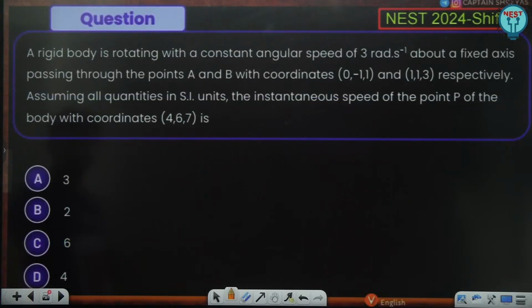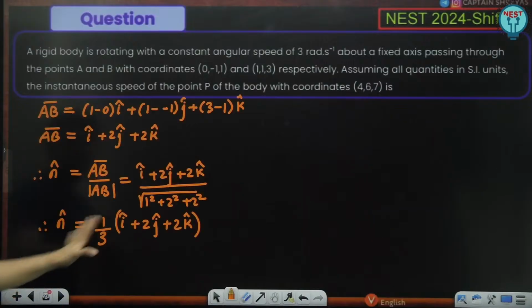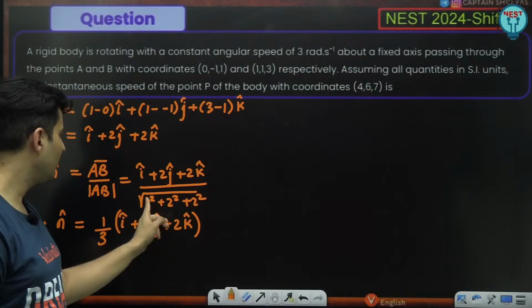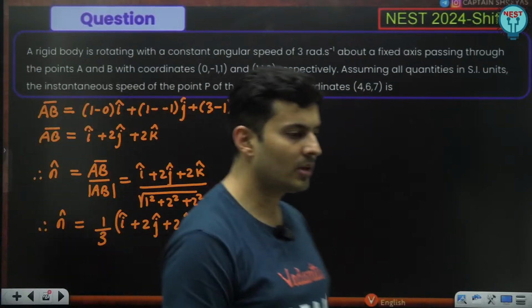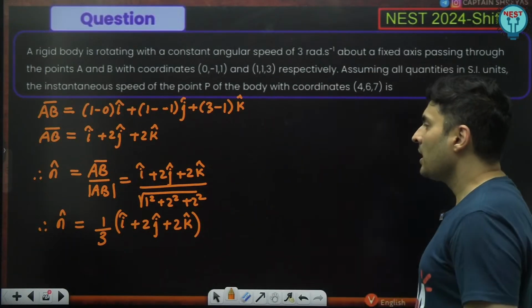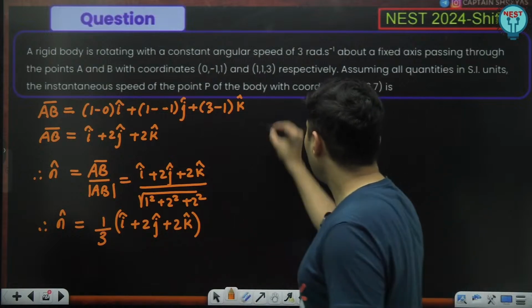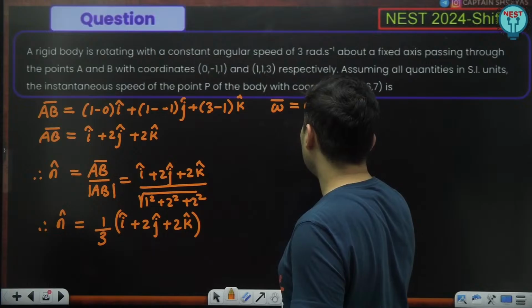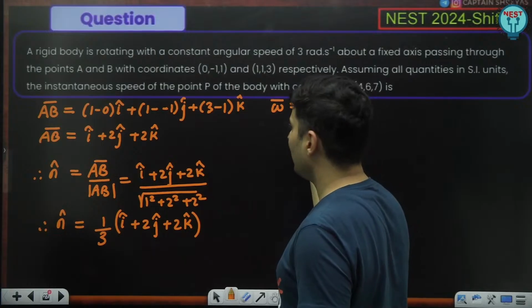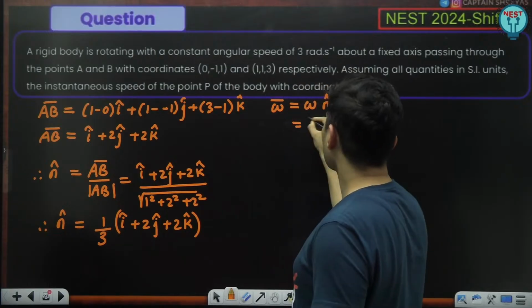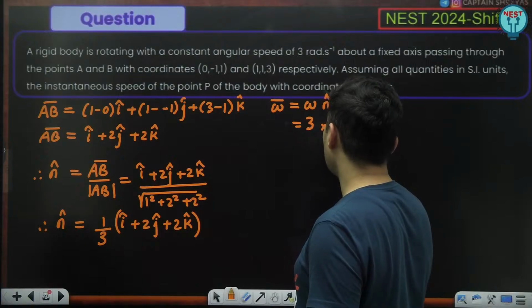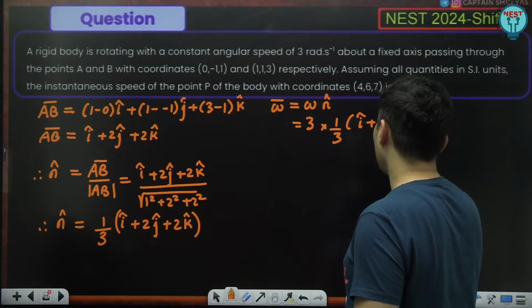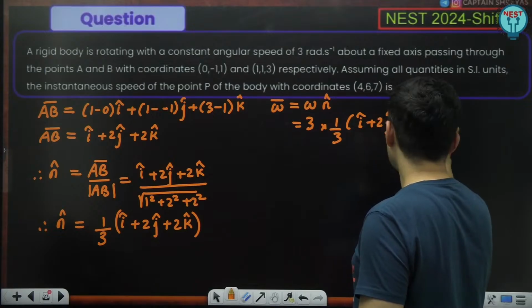Now, if you see the options, they are something like this. We'll just leave it like this because 4 plus 4 is 8, 8 plus 1 is 9, root of 9 is 3. Now, what will be the omega vector? Omega vector will be the scalar value into n hat. So the scalar value is 3, and n hat is 1 by 3 into i cap plus 2j cap plus 2k cap.